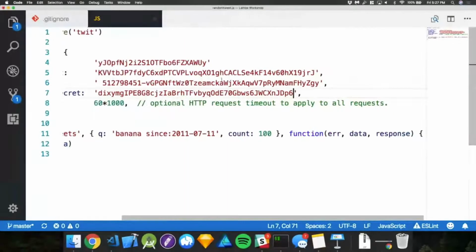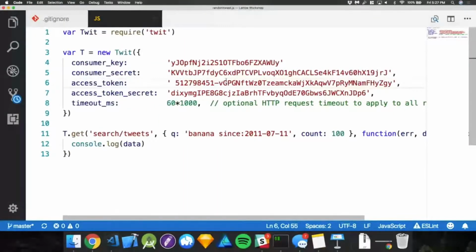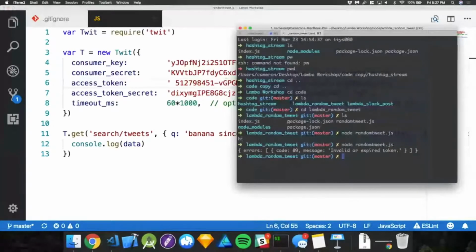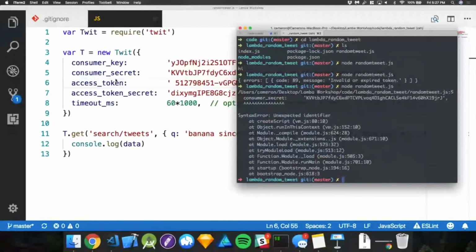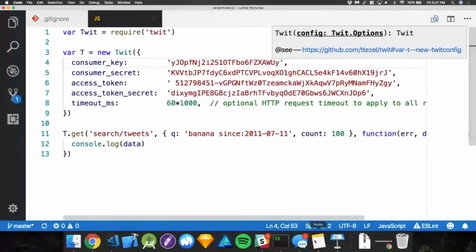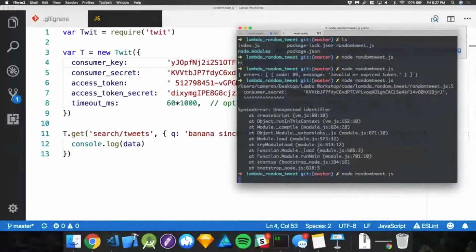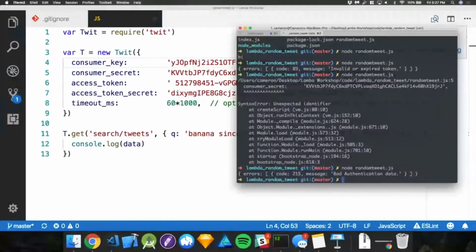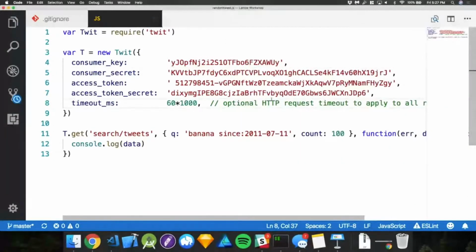All right, so we have our access tokens here. Let's see if it knows it's us. And it looks like we got some little error because I forgot something. What did I forget? Oh, comma right there. Bam, debugging. All right, so it says bad authentication data. I'm not really sure why, so let's find out. You guys are the best. Pair programming.